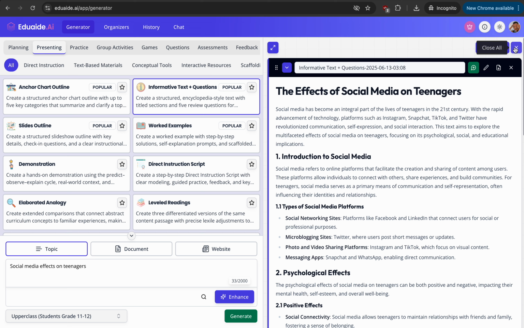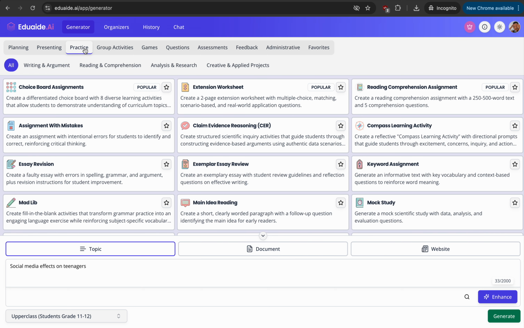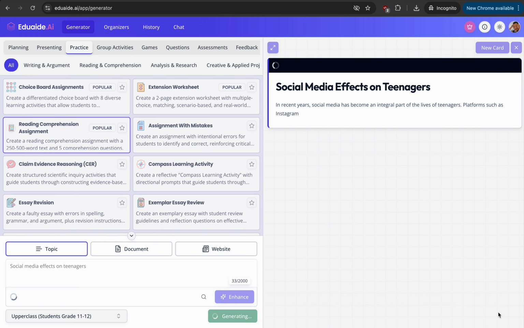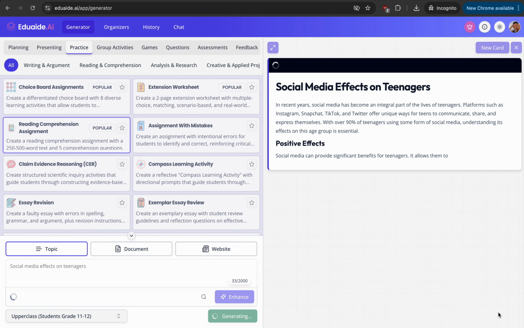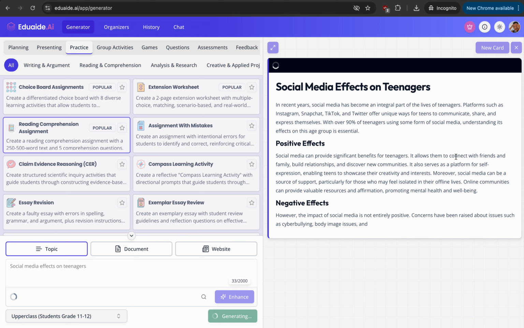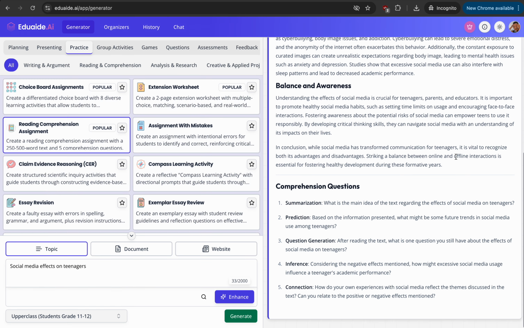Interesting. Let's move on. Let's look at the practice part. I would look at reading comprehension assignment. Let's try that. Now you can see the comprehension questions.